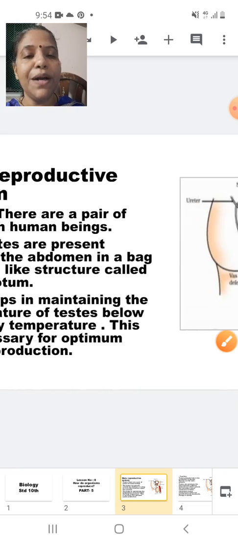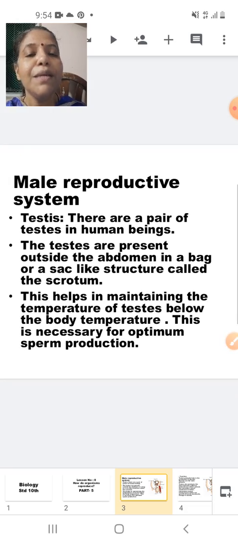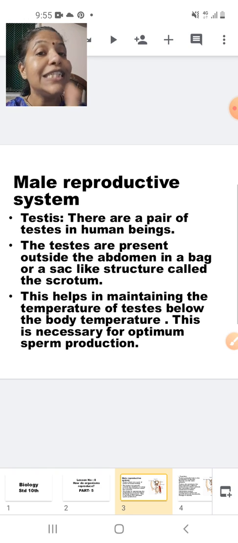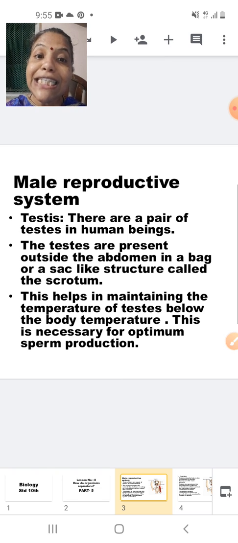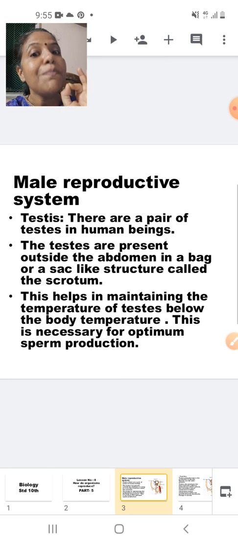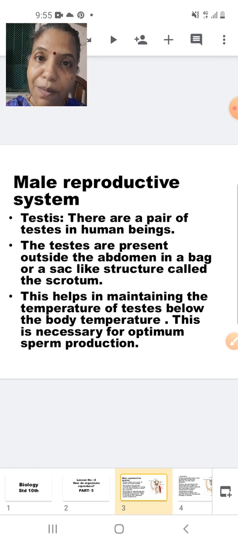Now let's do the reading part. Male reproductive system, testis. There are a pair of testes in human beings. Testis is singular, testes is plural. The testes are present outside the abdomen in a bag or sac-like structure called the scrotum. This helps in maintaining the temperature of the testis below the body temperature, which is necessary for the maximum production of sperm, because the function of the testis is to produce the sperm, which we will study in the next slide.